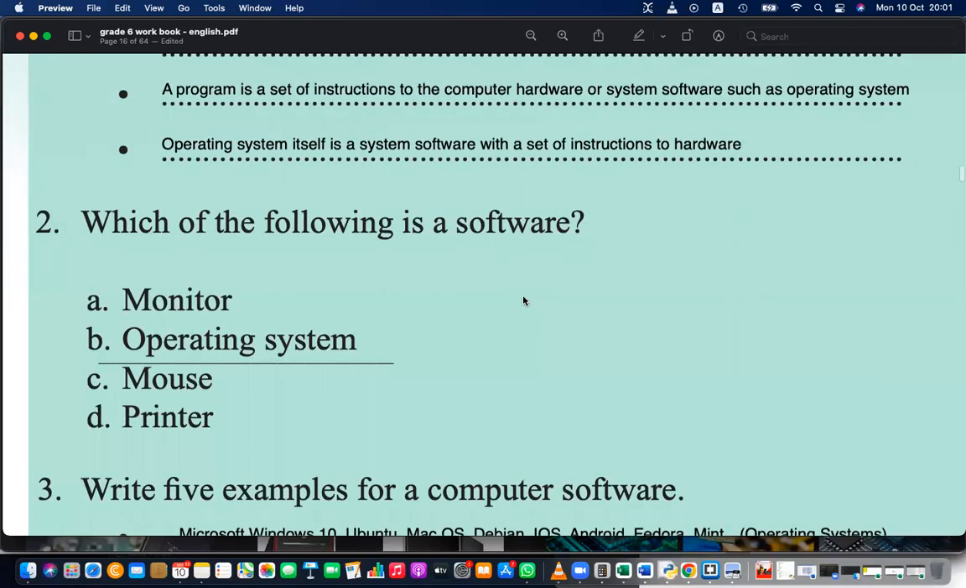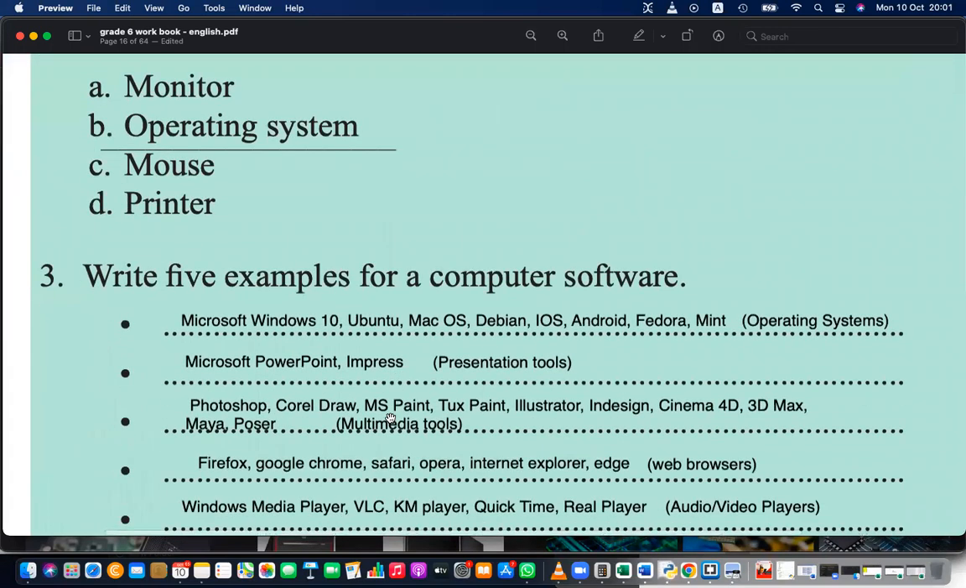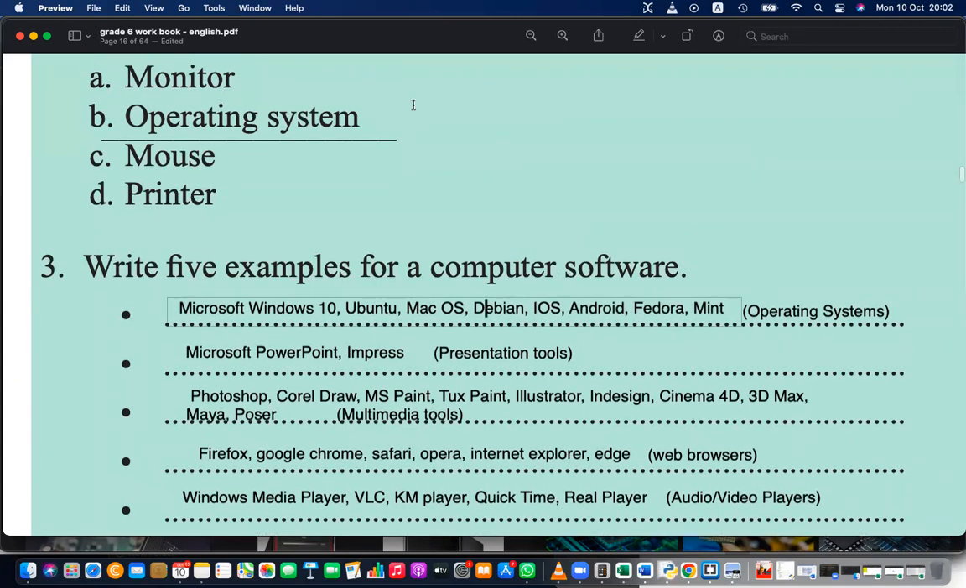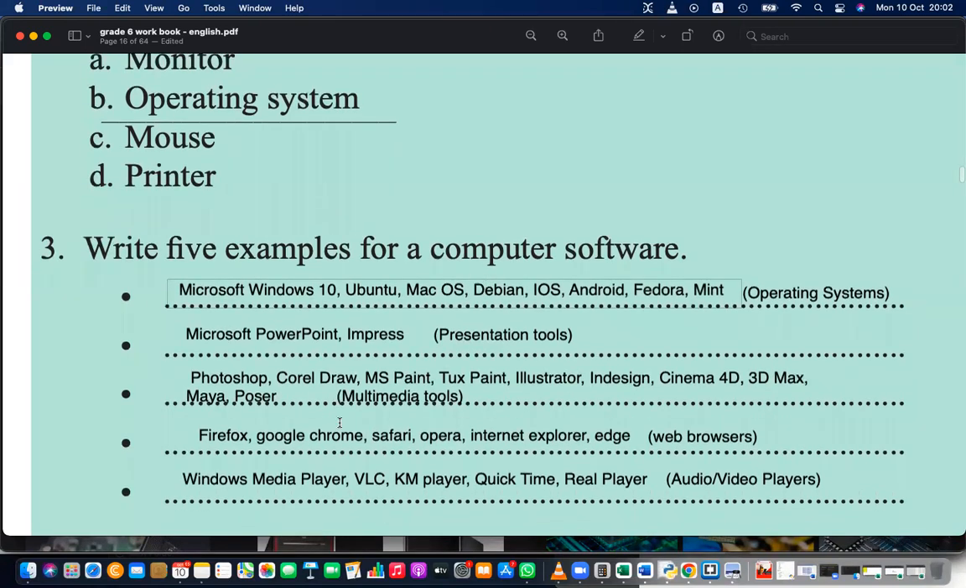Write 5 examples for computer software. You can write not 5, you can write 10, 20, 30 examples. How many software programs are there? These are some examples: operating systems like Windows 10, 11, Ubuntu, Mac OS, Debian, iOS, Fedora, Mint, Android. MS Word, PowerPoint, computer games, video software, painting software, and media players. These are also software.